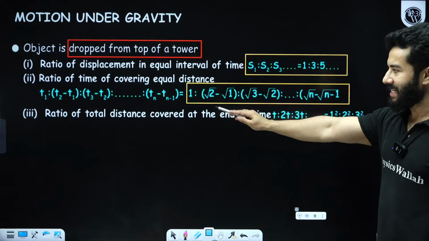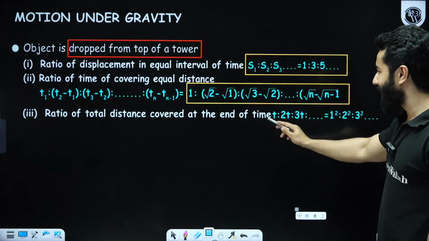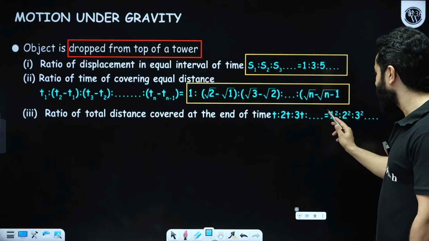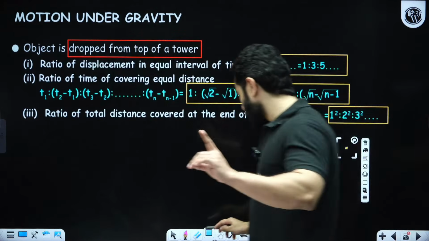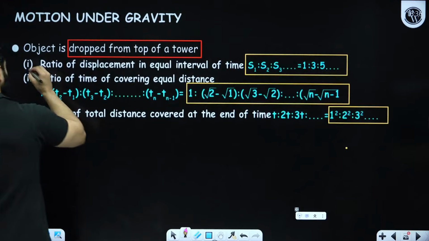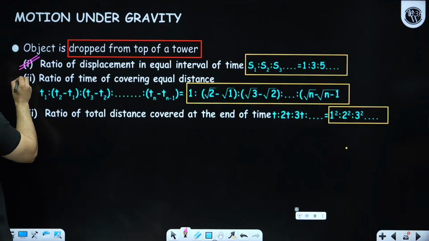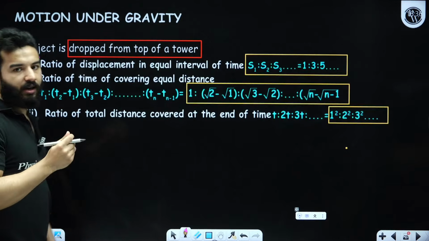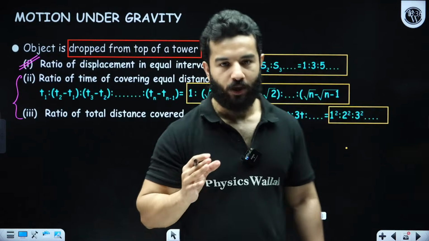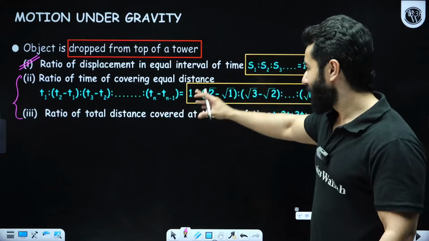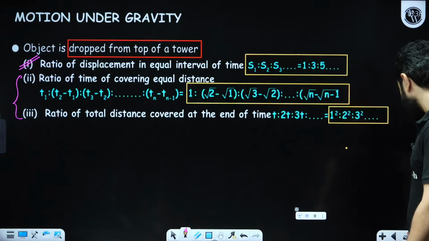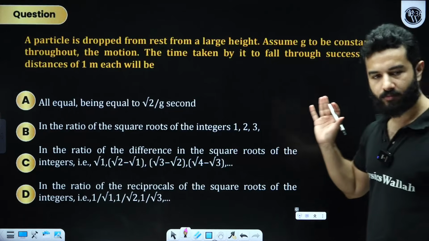And the last is the ratio of distance covered at the end of t, 2t, 3t. This is going to become 1 square, 2 square, 3 square. Most of the time all students remember the first one, but the second and third are usually neglected by you guys. So make a note of it. NTA can ask the second and third point. They can give you a question like this.